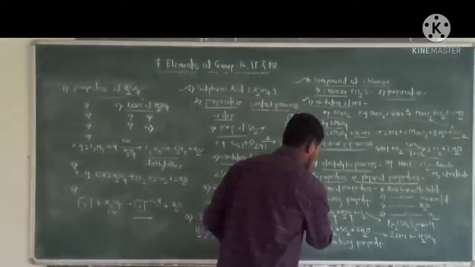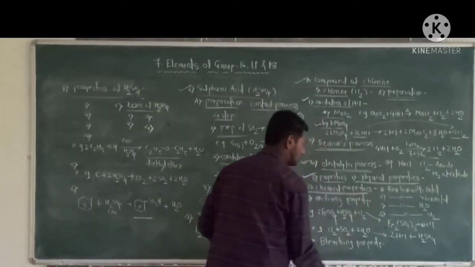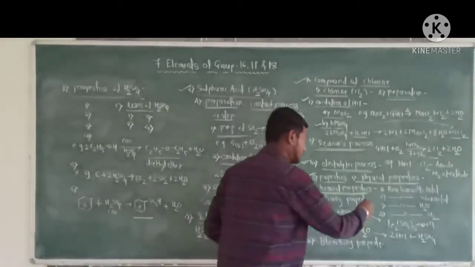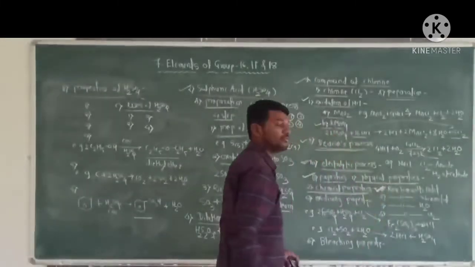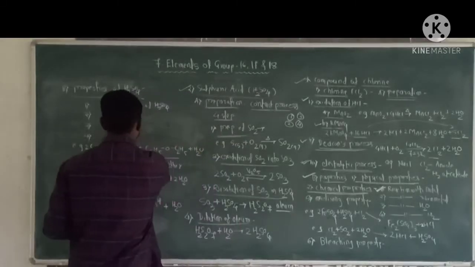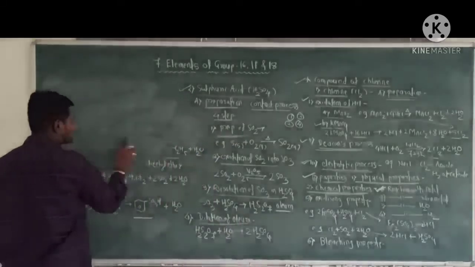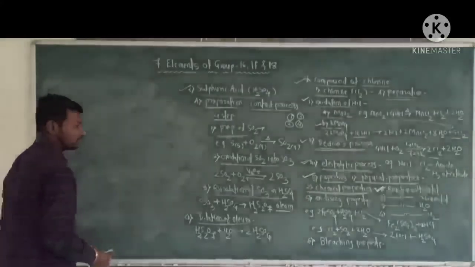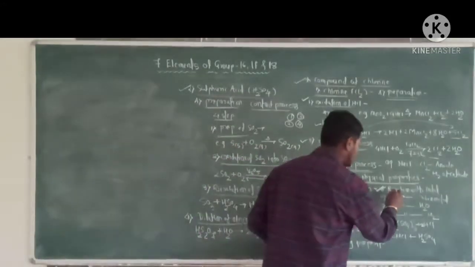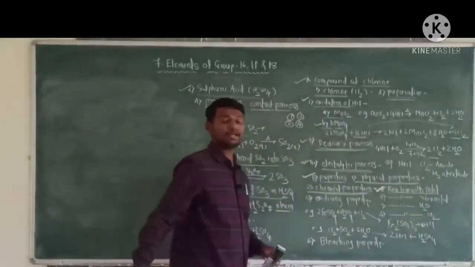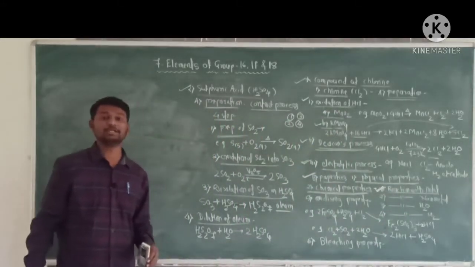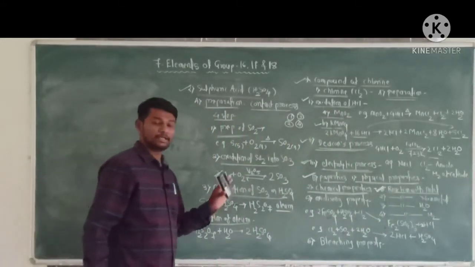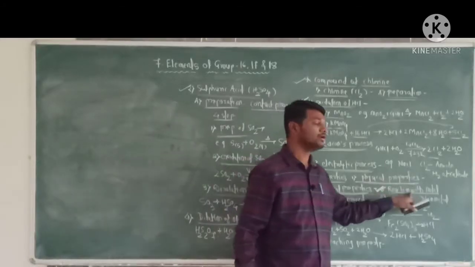Now next, chemical properties. First chemical property, reaction with metal. Chlorine reacts with a metal to form a metal chloride.